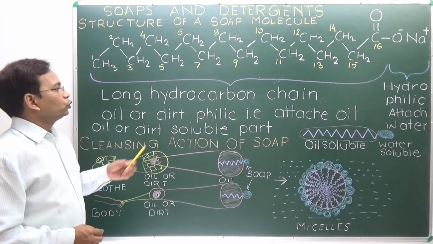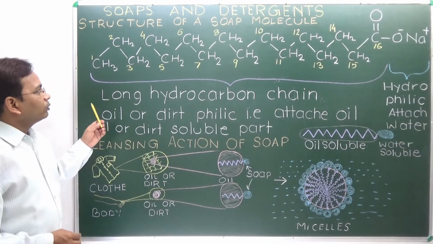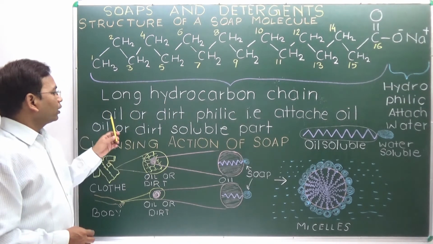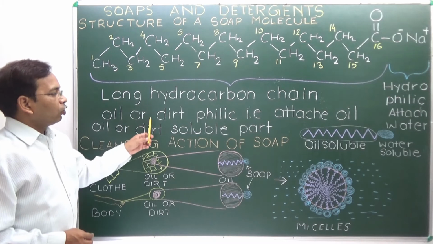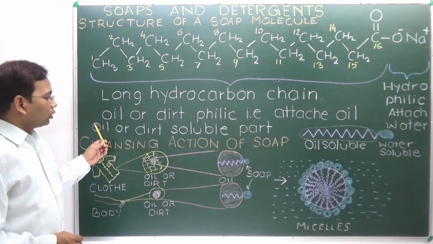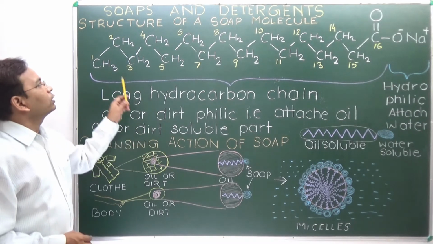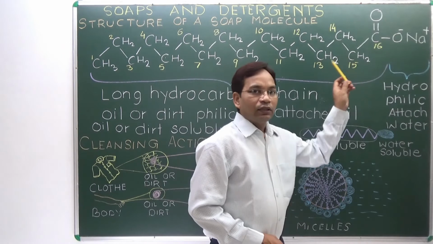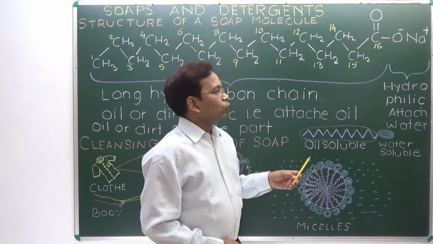So these two parts can be defined as the long hydrocarbon chain, which is oil or dirt philic, meaning attached to the oil or dirt soluble part. So this long chain hydrocarbon is the dirt or oil soluble part.